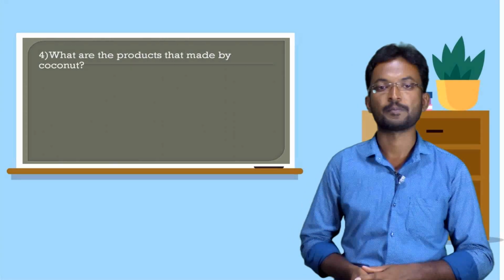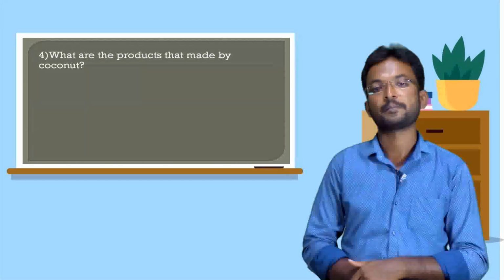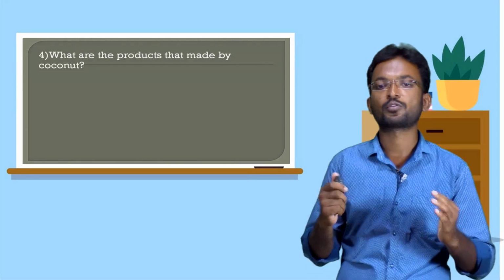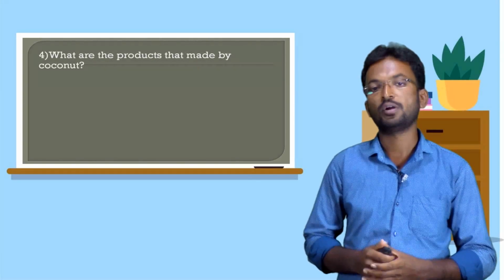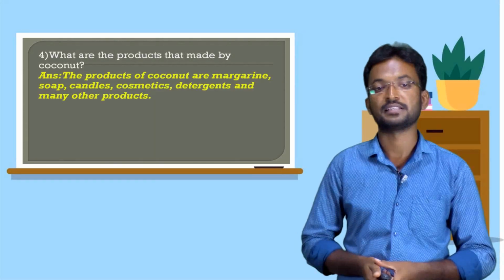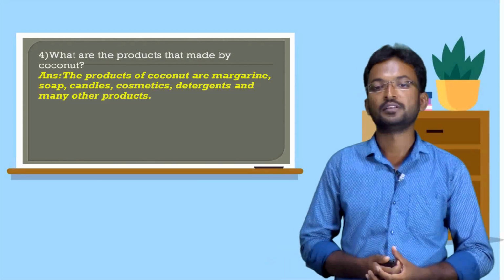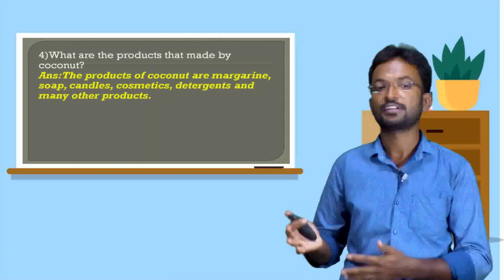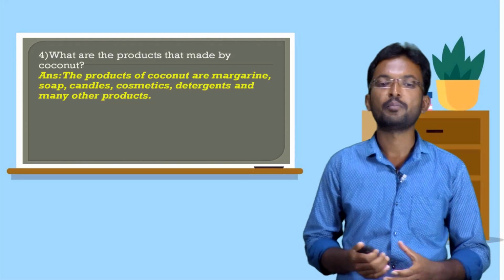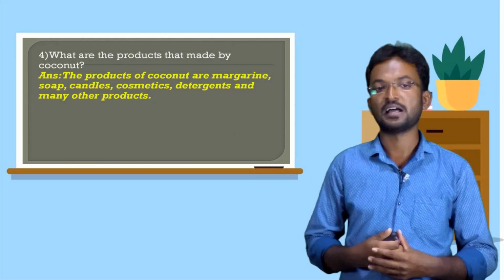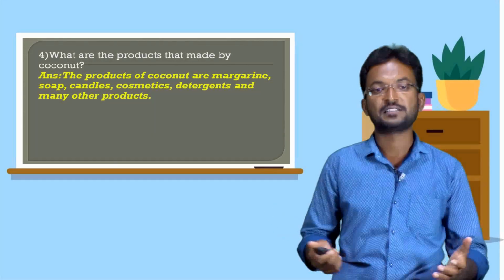Next question. What are the products that are made from coconut? We can make many products by using coconut oil and coconut products. What are the products we can make? Yes, the answer is margarine. We can make margarine by using the coconut oil. We can make soap, and we can also make candles, cosmetics, detergents and many other products by using the coconut oil and its products.